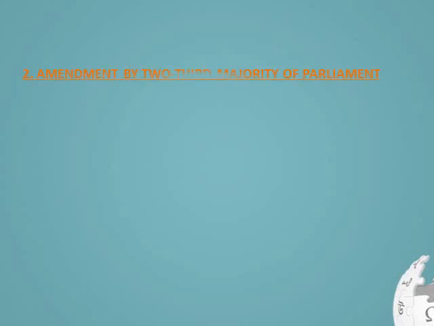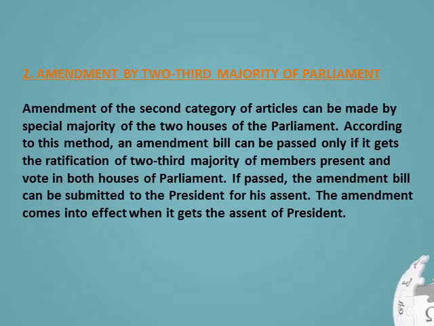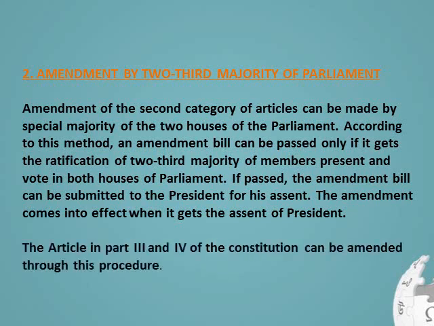2. Amendment by two-thirds majority of Parliament. Amendment of the second category of articles can be made by special majority of the two houses of the Parliament. According to this method, an amendment bill can be passed only if it gets the ratification of two-thirds majority of members present and voting in both houses of Parliament. If passed, the amendment bill can be submitted to the President for his assent. The amendment comes into effect when it gets the assent of President. The articles in Part 3 and 4B of the Constitution can be amended through this procedure.